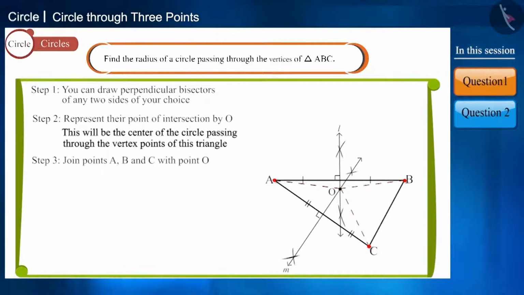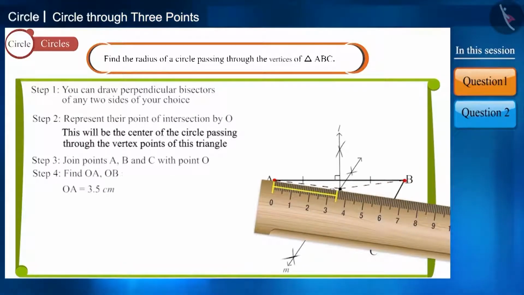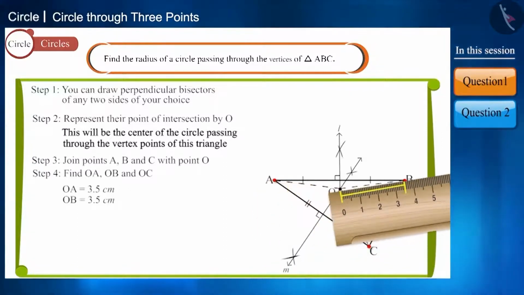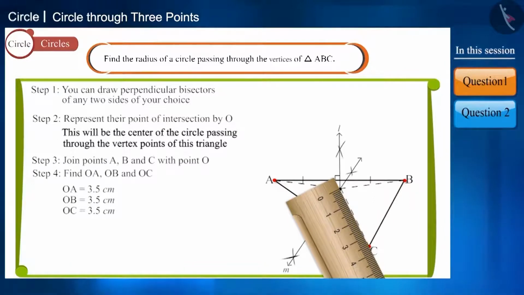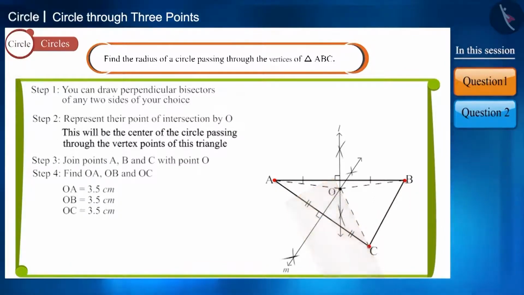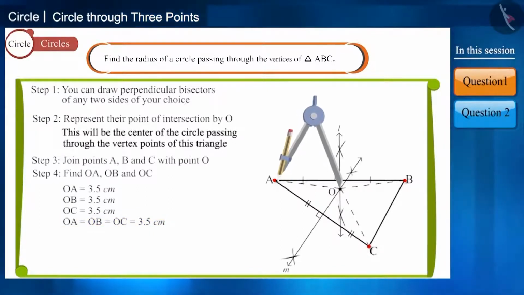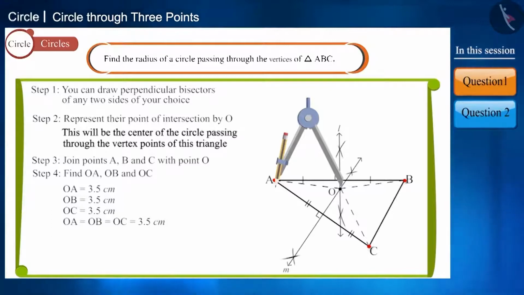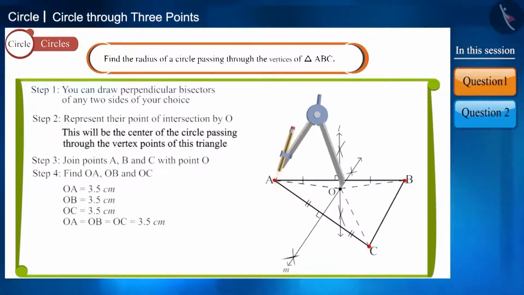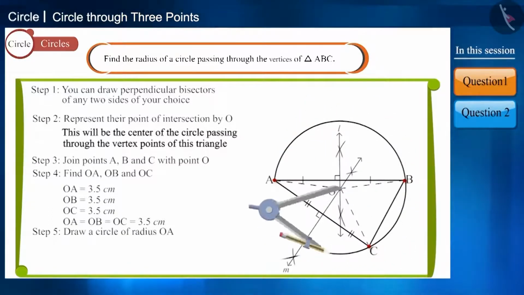With the help of a scale, you can now find the length of all 3: OA, OB and OC. You can see that the length of these three are equal. Take the length of OA in the compass and, keeping its pointed end at point O, draw a circle.